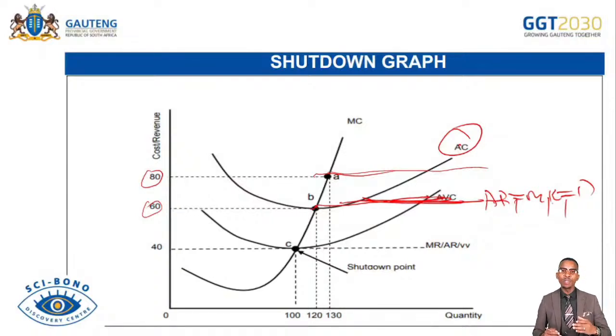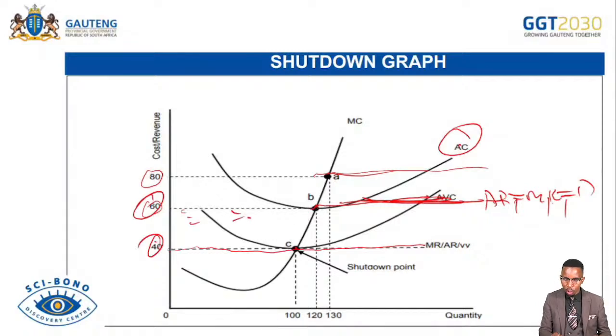If ever the profit becomes even more severe, the firm can go further to make economic loss. So the firm can make economic loss. Where is economic loss? Economic loss can be here. Whenever our revenues are 40, our costs are 60. So look at this line here for our revenues. Our revenues are 40, our costs are turning above, they are 60. Then the firm is making economic loss. We started by the profit before shutdown. We made the normal profit. We have made economic loss because this indicates economic loss now in this situation whereby AC is above and then AR is below. AC is 60, AR is 40. The firm is making economic loss.